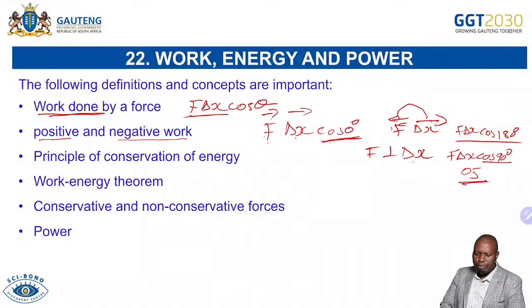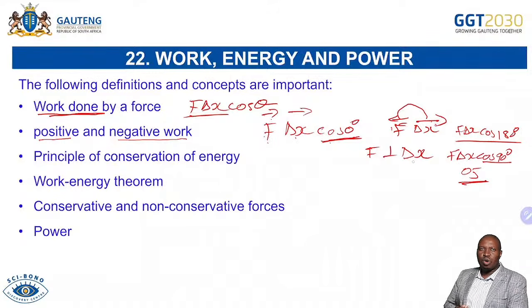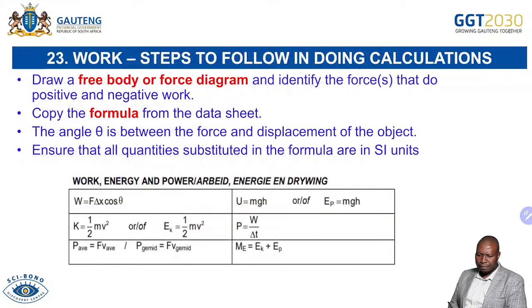And then when it comes to the principle of conservation of energy, your work energy theorem, your conservative and non-conservative force, your power, definitely these definitions are ones we must know according to the exam guideline.